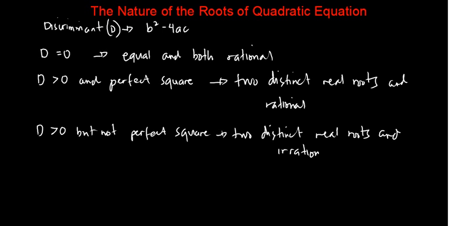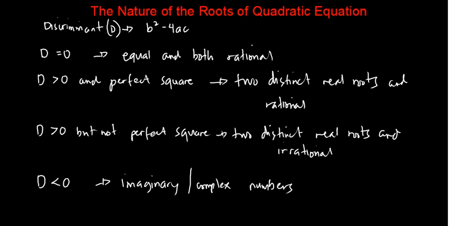And the last nature of the roots of a quadratic equation is when our D is less than 0. When we say less than 0, these are integers with a negative sign. So when the discriminant we get is negative, or less than 0, the nature of the roots is imaginary or complex numbers. So these are the four natures of the roots.